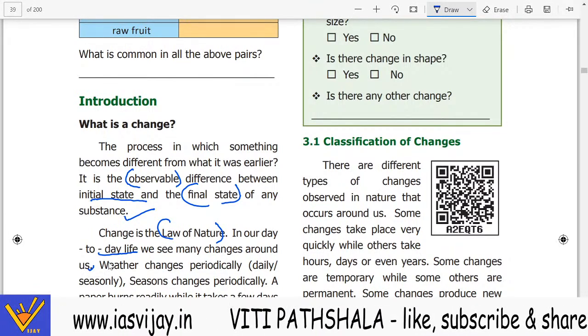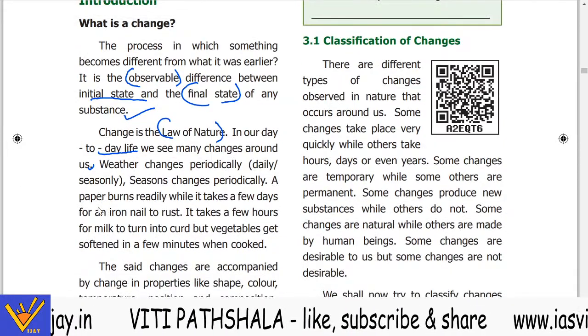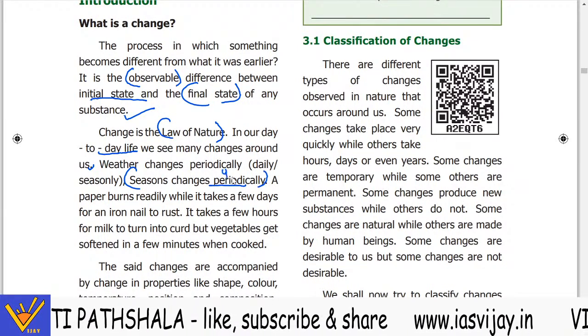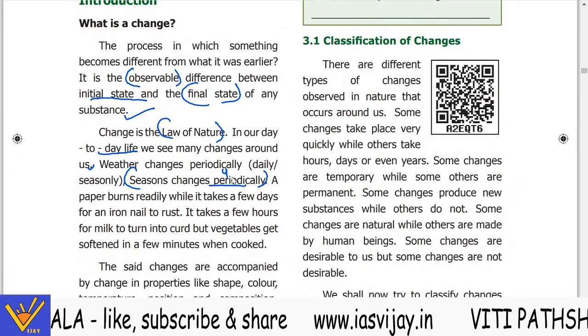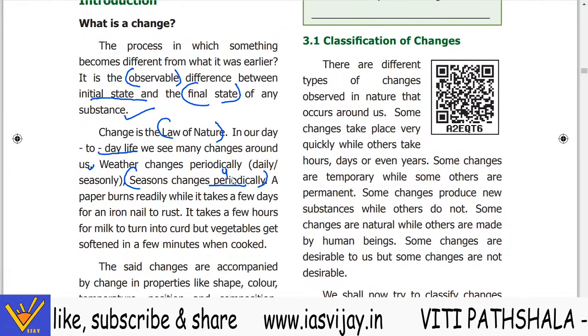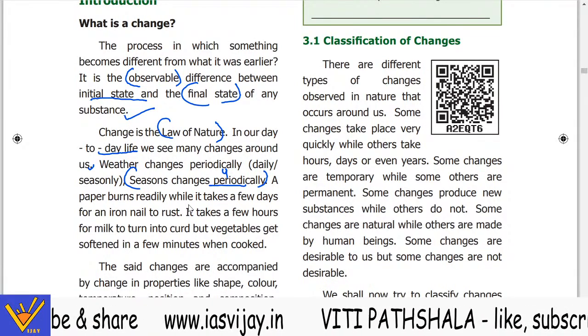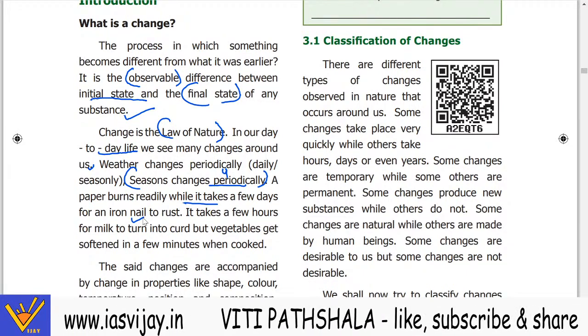So weather changes periodically, daily, seasonally. Now season changes periodically. So we have the 4 seasons and they change. For example, the summer season, then the autumn will come, then winter and the spring. So there are 4 seasons. Now a paper burns readily, while it takes a few days for an iron nail to rust.